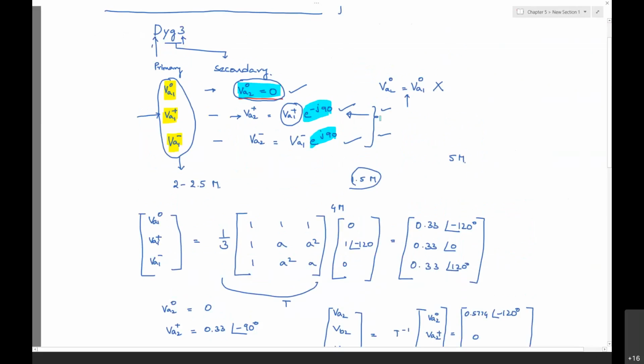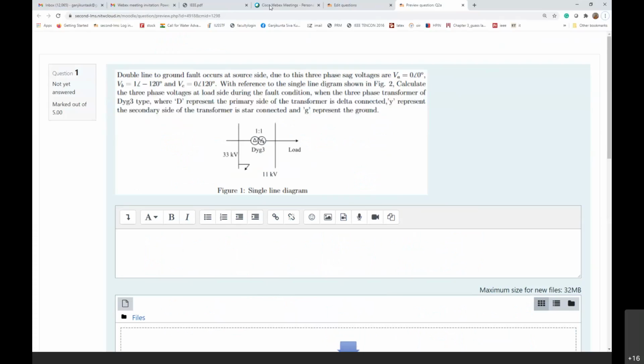I might have done it with the DY1 transformer also. I discussed this with almost all in the class, the 2 problems, but very few people have done it correctly. I don't know what is wrong in understanding the concept.